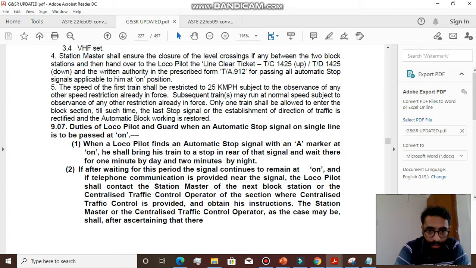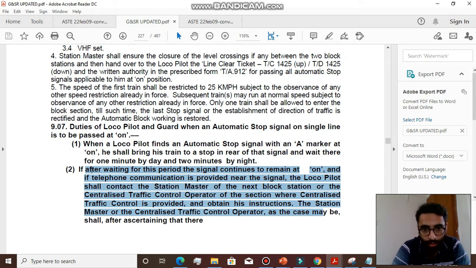If after waiting for this period the signal continues to remain at on, and if telephone communication is provided near the signal, the loco pilot shall contact the station master of the next block station or the centralized traffic control operator of the section where centralized traffic control is provided and obtain his instructions.